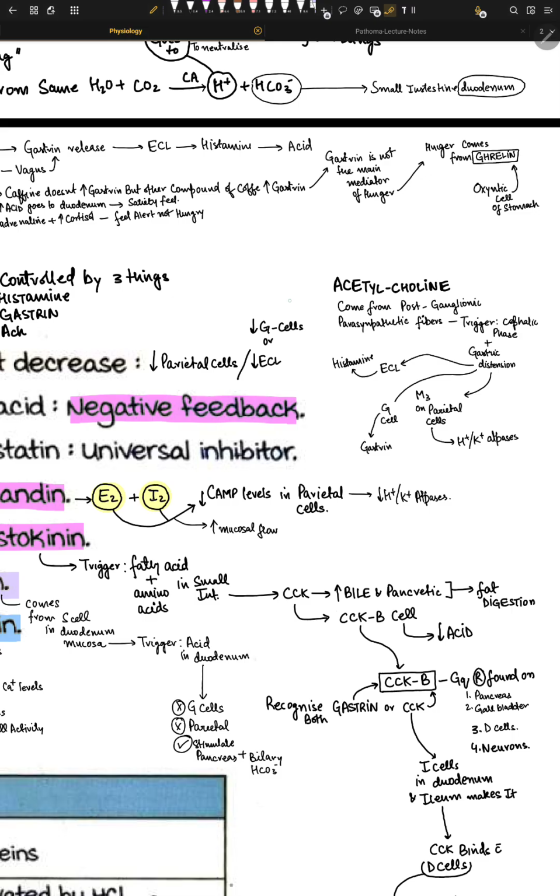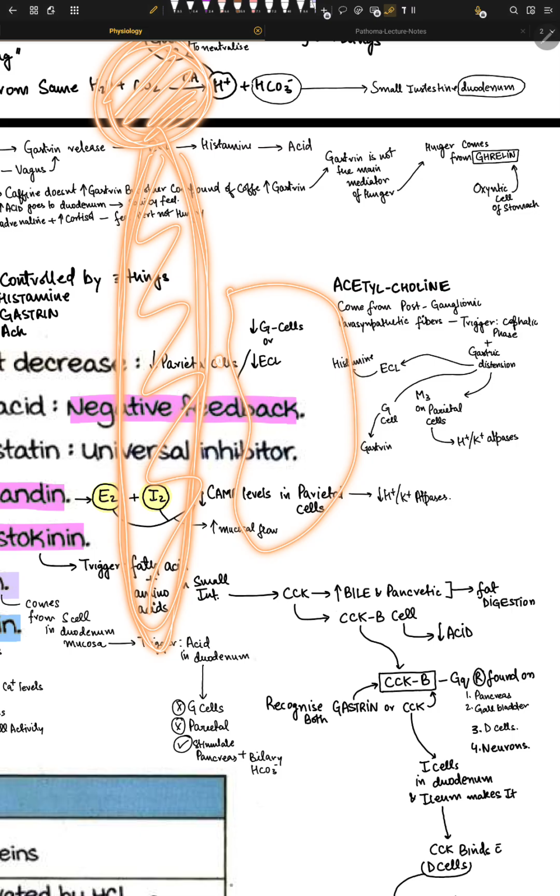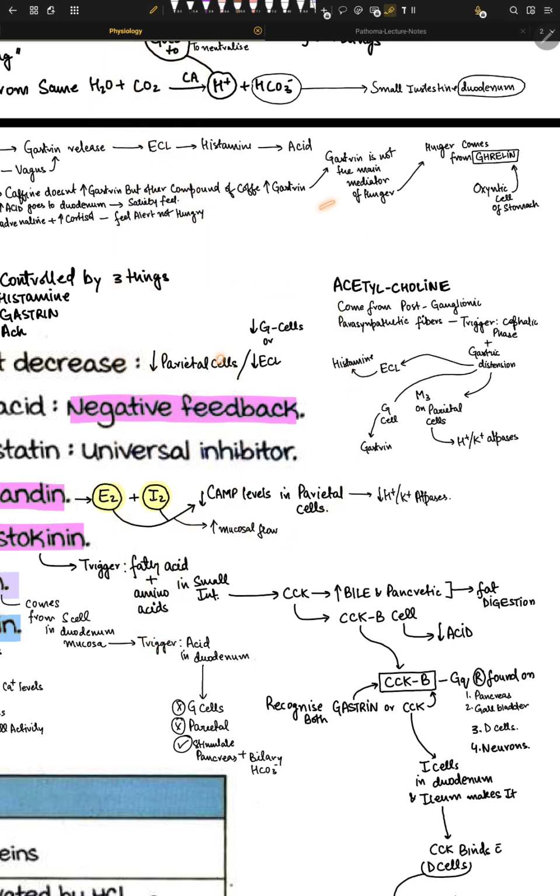Acetylcholine is released in the enteric nervous system of our stomach, right? Acetylcholine comes from post-ganglionic parasympathetic fibers. What I'm trying to say is that this is our nervous system. For example, this is our brain, this is your spinal cord, here is your stomach, and here is one ganglion. What is a ganglion, by the way? A ganglion is just a bunch of neuronal cell bodies, a collection of neurons.